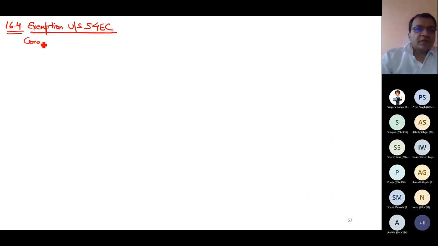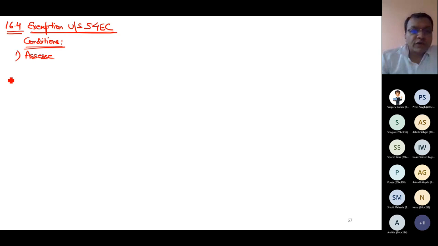Conditions. Now in this case, you are selling land or building. So the sale is of immovable property. This is what 54EC is. In 54, any assessee, individuals or HUF, only those two.